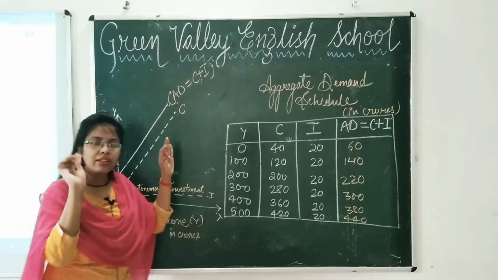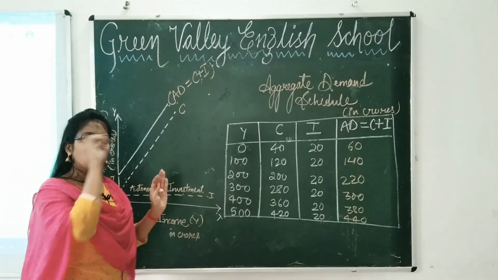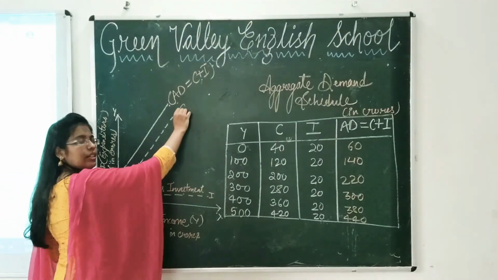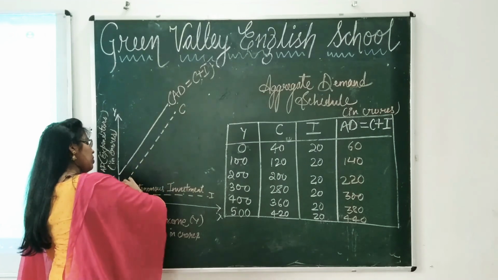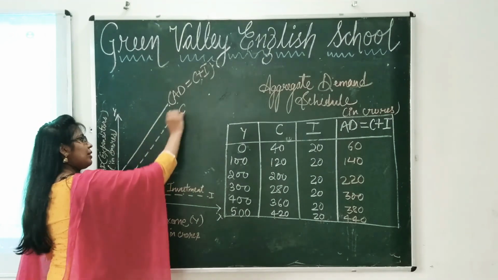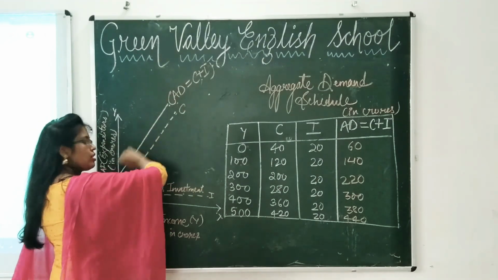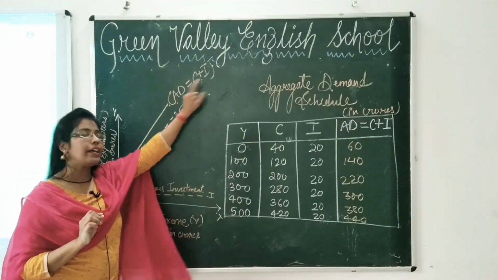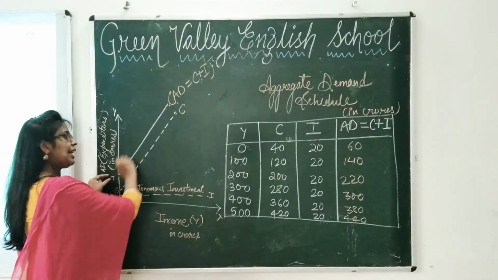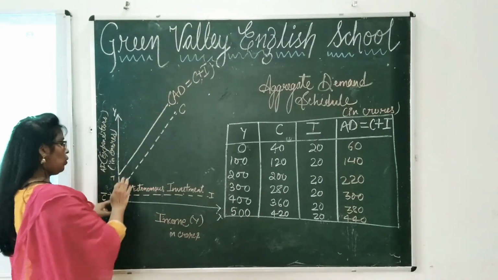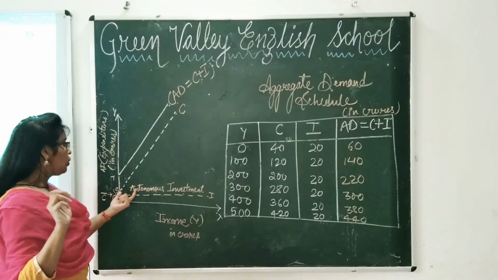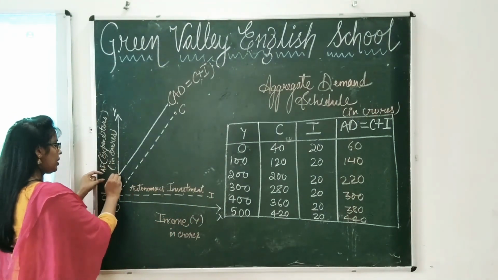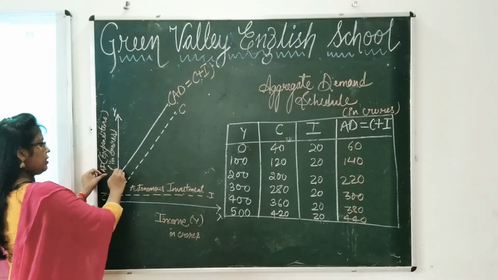There is no robotic science, you do not have to mark each point. You do not need to do plotting, just draw one line like this showing consumption, and another line going upward representing AD is equal to C plus I. So now you have seen how I made AD is equal to C plus I, how I made consumption, and how I made autonomous investment. Now the points are here, this is point T.